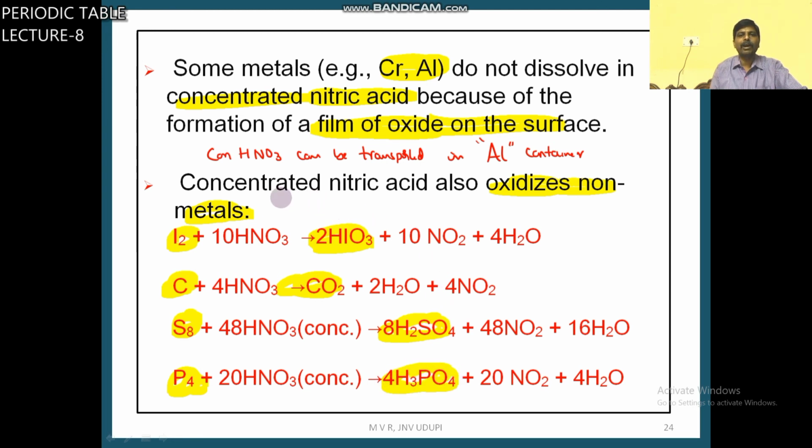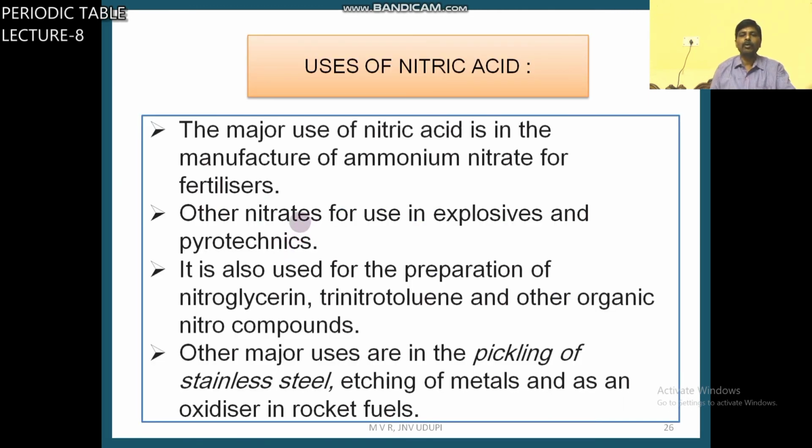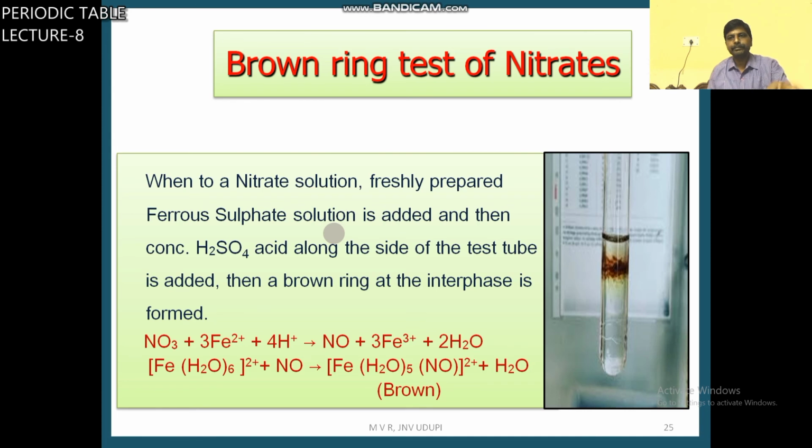Concentrated HNO3 is a strong oxidizing agent. It oxidizes all the metals except noble metals to metal oxides and metal nitrates. Similarly, it oxidizes non-metals also to acids.